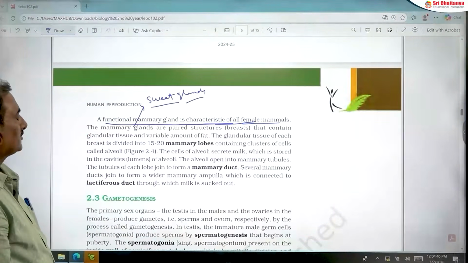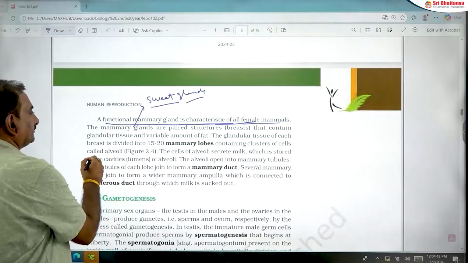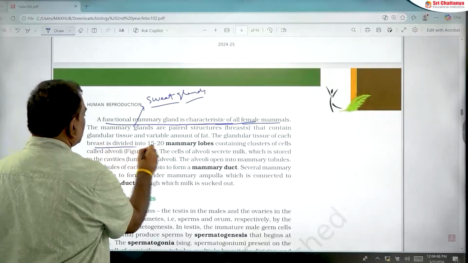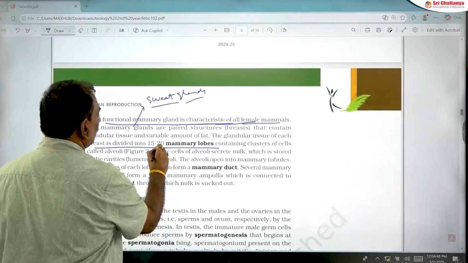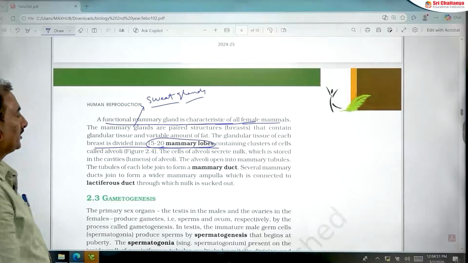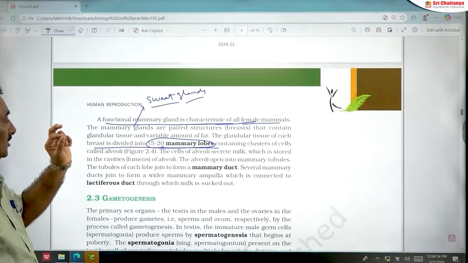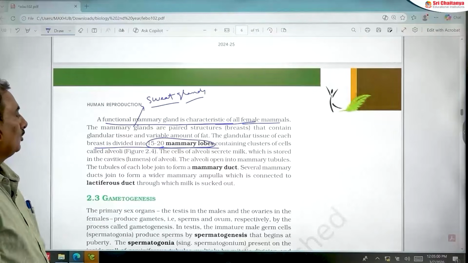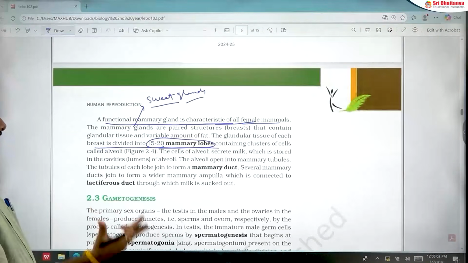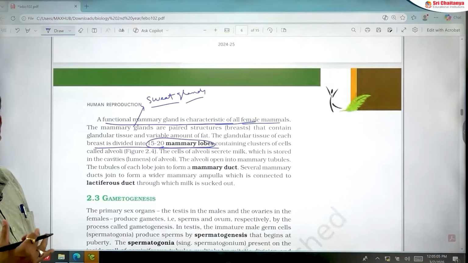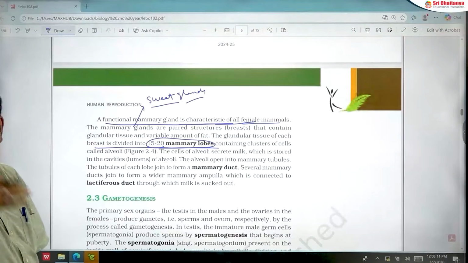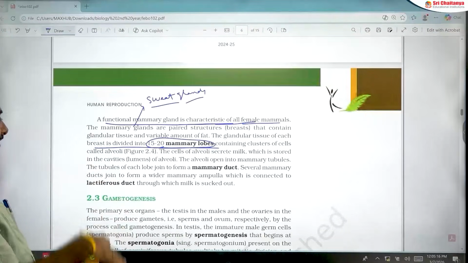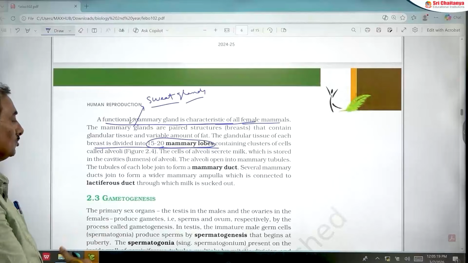One pair of mammary glands. Each mammary gland is divided into 15 to 20 mammary lobes. This is very important: the number of mammary lobes present in each mammary gland or each breast is 15 to 20. The mammary gland contains alveoli. Alveoli open into mammary tubules. Mammary tubules open into mammary ducts. Mammary ducts open into the mammary ampulla. Ampulla opens into the lactiferous duct. Lactiferous duct opens into the nipple.